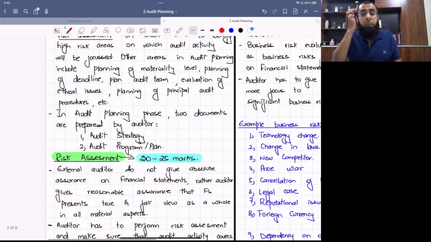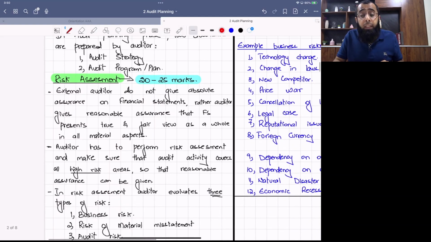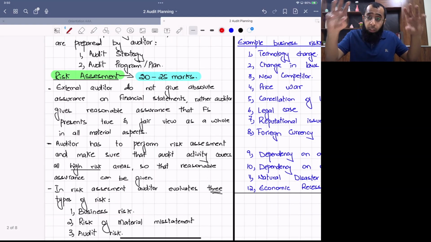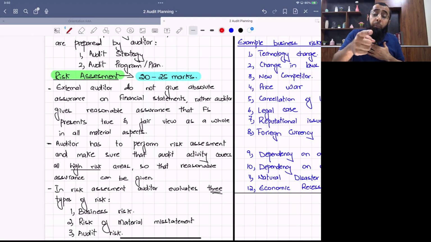Audit planning shouldn't be only in your mind, it should be documented. Two documents need to be prepared. One is the audit strategy, and the other one is the audit program. Strategy is overall planning, and program is head specific planning, which the auditor does. We'll discuss these theory areas at the end of the chapter. Then we move towards risk assessment. Within audit planning, of the total 25 to 30 marks, 20 to 25 marks are given to risk assessment. Again, a very important topic for our exam and practically.